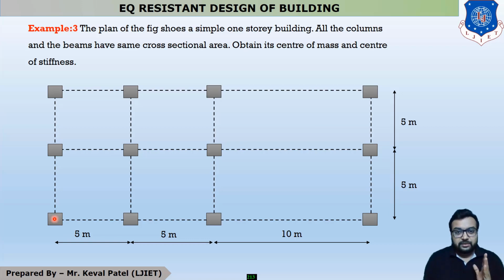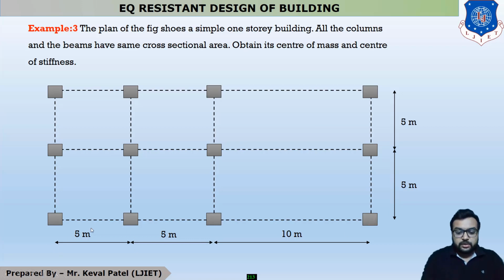Whenever there is a uniform mass distribution, the center of mass is exactly at the center point. In the x direction, what is the total length? The total length is 5 plus 5 plus 10, so 20 meter.